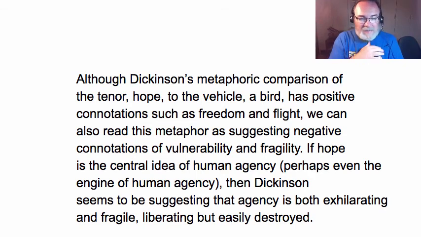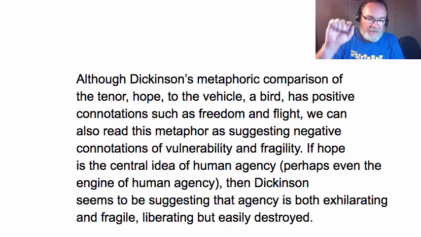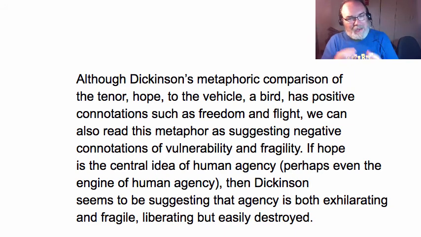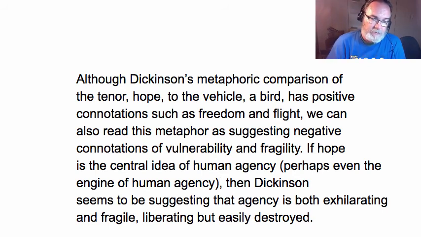Now, I'm not saying that's a definitive reading of this line. What I'm saying is it's an interesting reading because it breaks down word by word the structure of this metaphor and fleshes out for us the connotative, the associative possibilities. So that's all I'm asking you to do. I just want you to do what I just did after 30 years of studying literature.